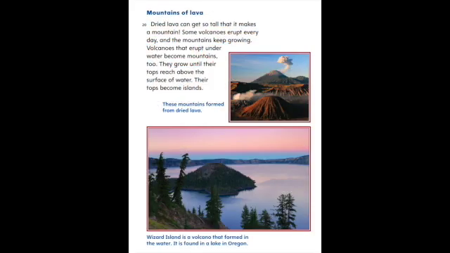Mountains of lava. Dried lava can get so tall that it makes a mountain. Some volcanoes erupt every day, and the mountains keep growing. Volcanoes that erupt underwater become mountains too. They grow until their tops reach above the surface of water. Their tops become islands.